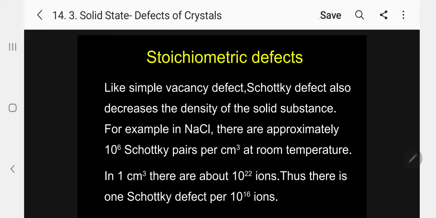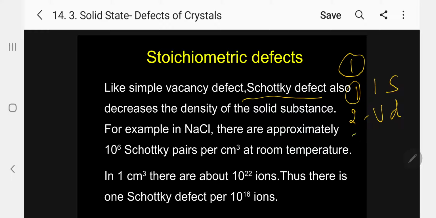So, let me compare here. Under the stoichiometric defect, kindly follow. Number 1, the Schottky defect is present in ionic solid. Number 2, it is called vacancy defect. Number 3, total number of the positive and negative ions are equal.